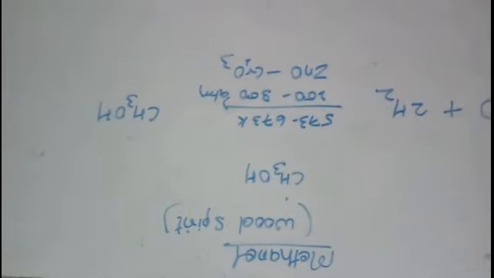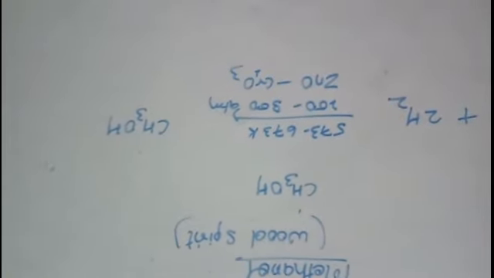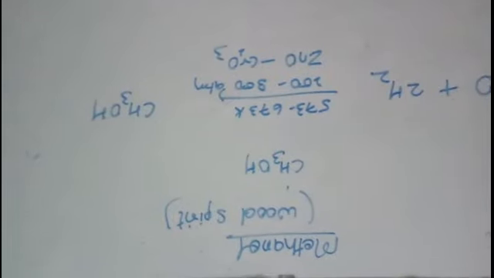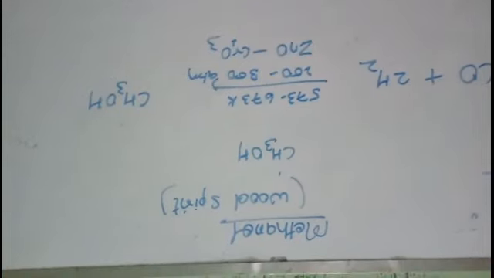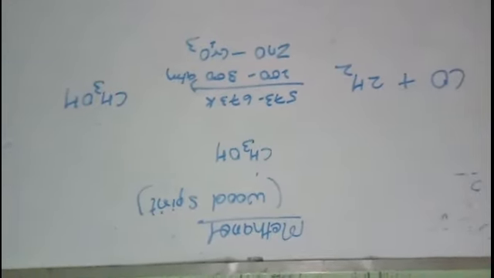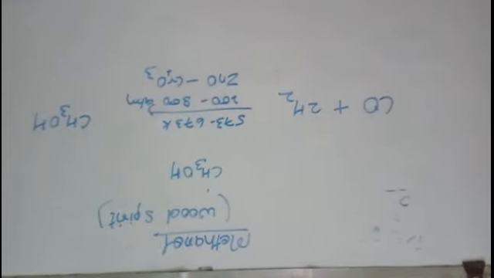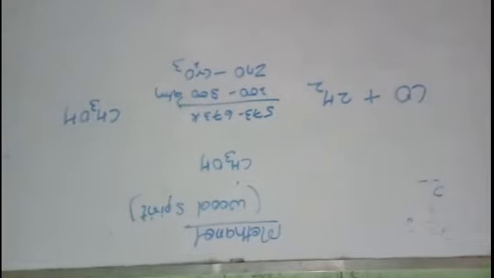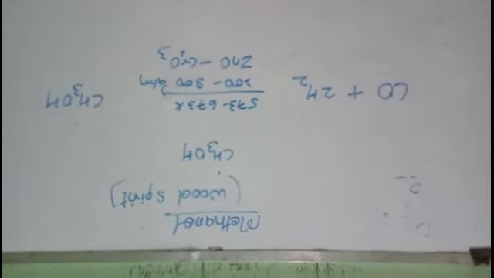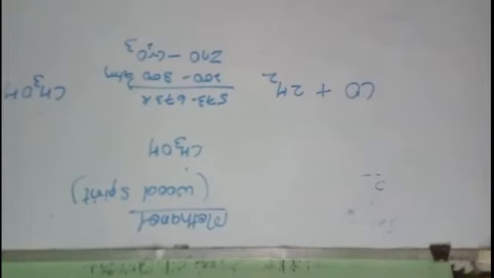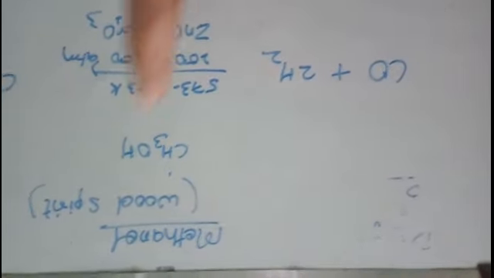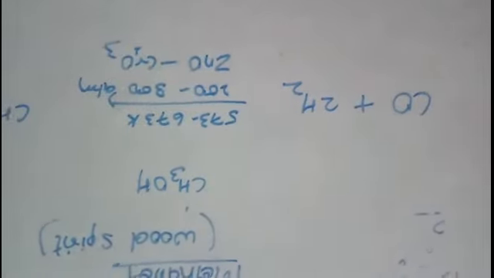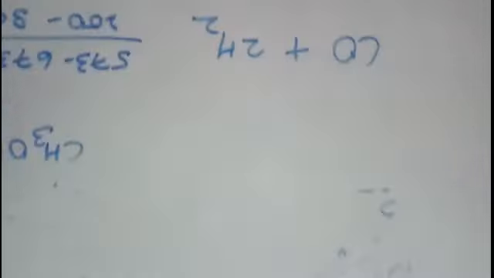But it is used as a solvent in paints and varnishes, and it is also used for making formaldehyde. Formaldehyde is a very important chemical, because it is used to make formalin. Formalin is a preservative for specimens, right? By the oxidation of methanol we make formaldehyde, and that formaldehyde is used to form formalin, a preservative for biological specimens. Understood? So methanol is clear now, that carbon monoxide when hydrogenated at high temperature and high pressure in the presence of these catalysts, methanol is formed. Next we will study ethanol.